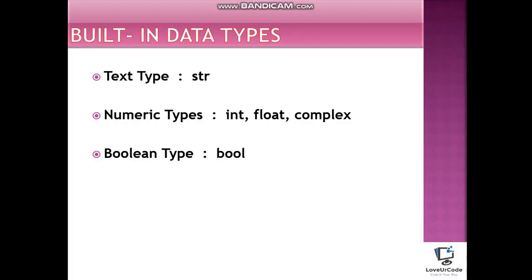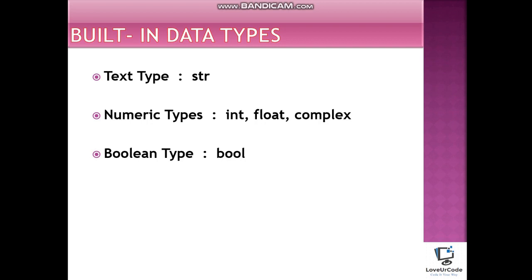Now, let's see what are the built-in data types available in Python. At first, we have the string data type that stores text value. Then we have int, float, and complex data types that hold numeric values. And at last, we have the Boolean data type that holds the value true or false. We also have list, tuple, dictionary data types that would be discussed in the upcoming session.